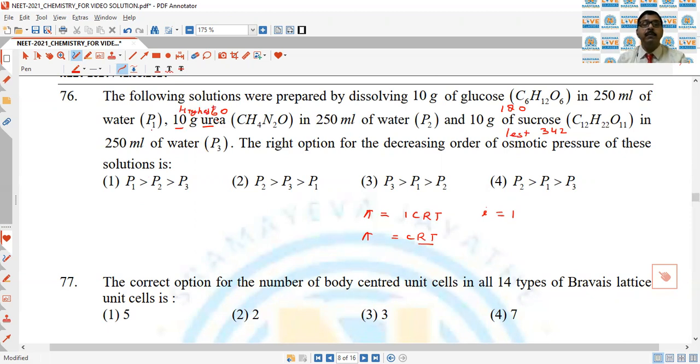That is why the correct order, highest osmotic pressure first, then the next, and then the last. So fourth is the correct answer.